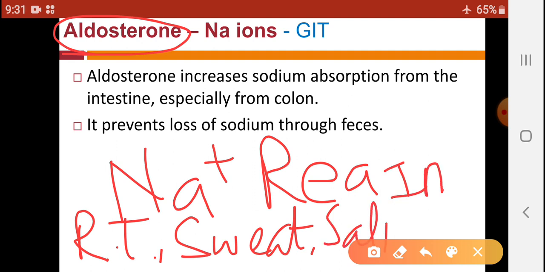So from all these parts sodium ions get reabsorbed in our body, so that less sodium is excreted through the urine, less sodium is excreted through our perspiration, less sodium is excreted in our saliva, and less sodium is excreted out through feces under the influence of aldosterone.